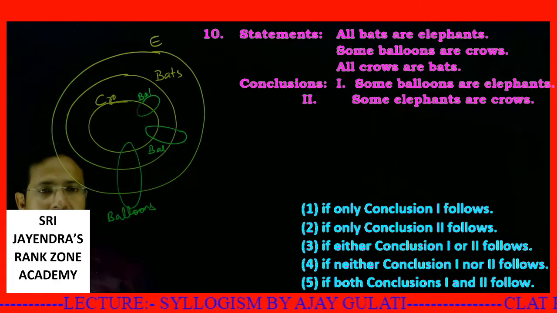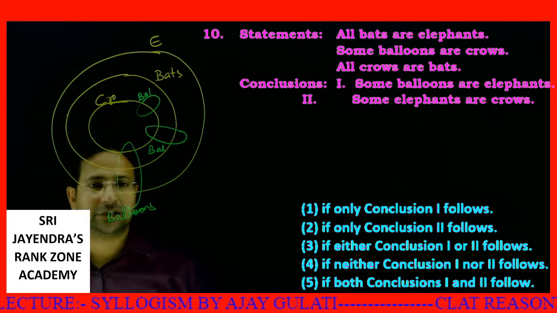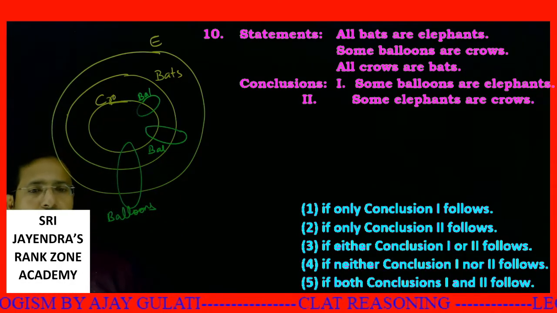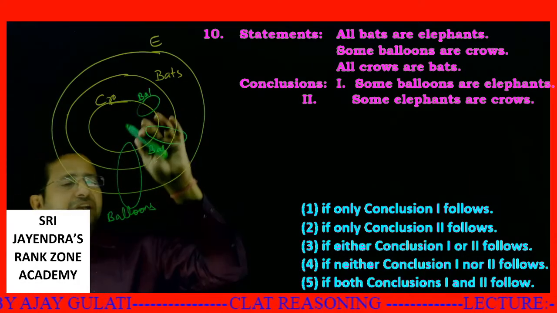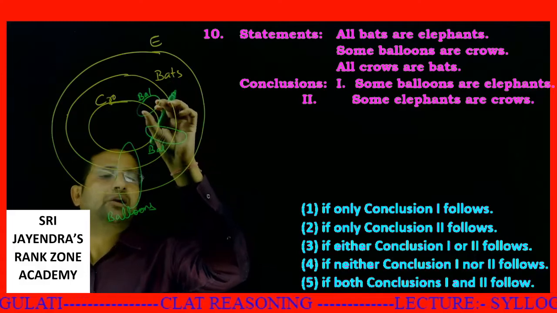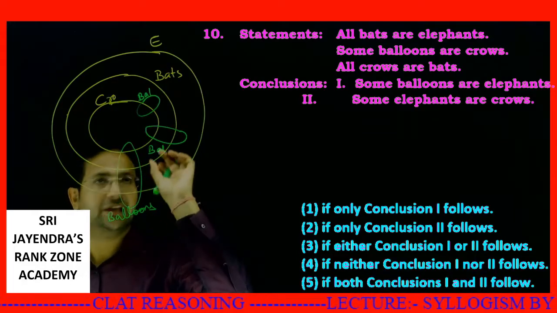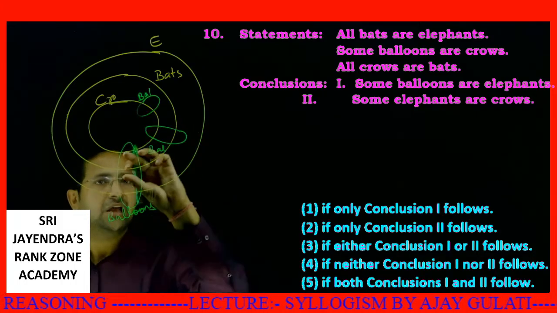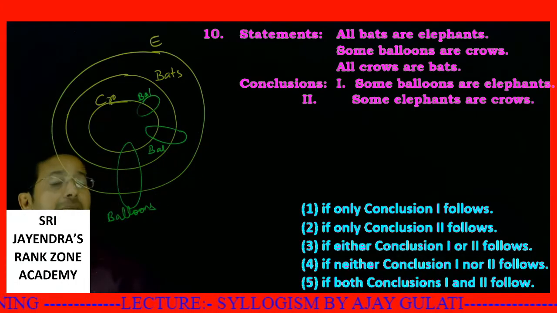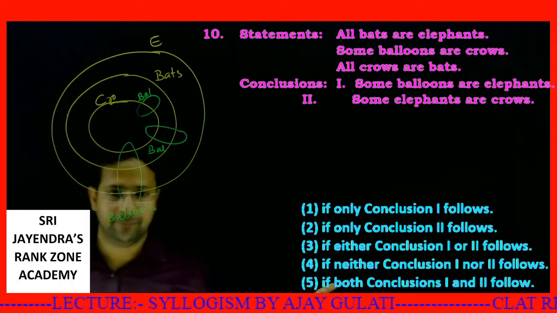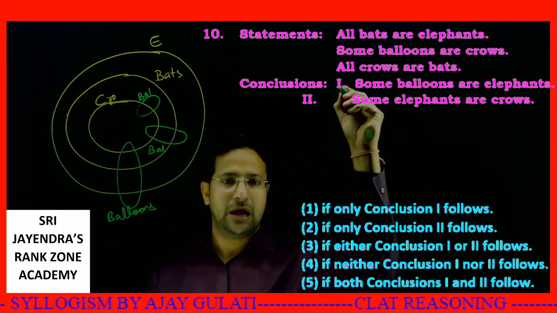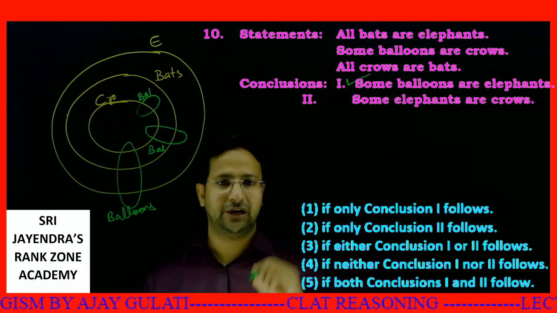Now, what is the first conclusion? Some balloons are elephants. Students, you take any of the three diagrams. Some part of balloon lies in the elephant definitely. Here the entire balloon lies in the elephant. Here also the entire balloon lies in the elephant. Here also this much part lies in the elephant. I am unable to deny this statement. When I am unable to deny this statement, I'll put a tick to it. This is definitely true.